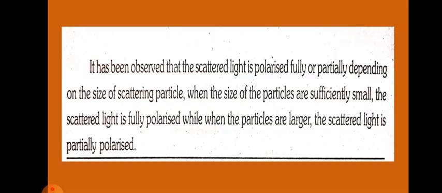So it is observed that the scattered light is polarized fully or partially depending on the size of the scattering particle. So when the size of the particles is sufficiently small, the scattered light is fully polarized, while when the particles are larger, the scattered light is partially polarized.